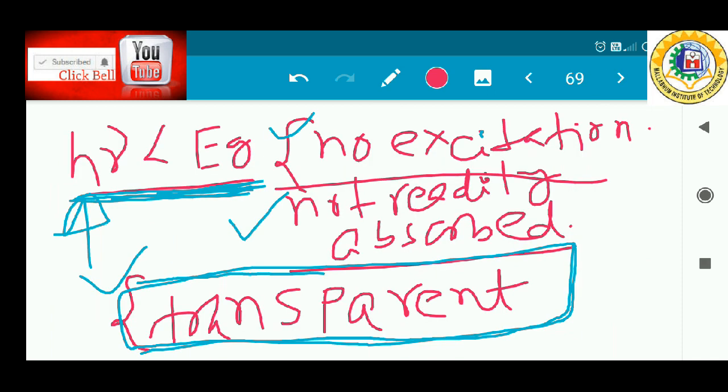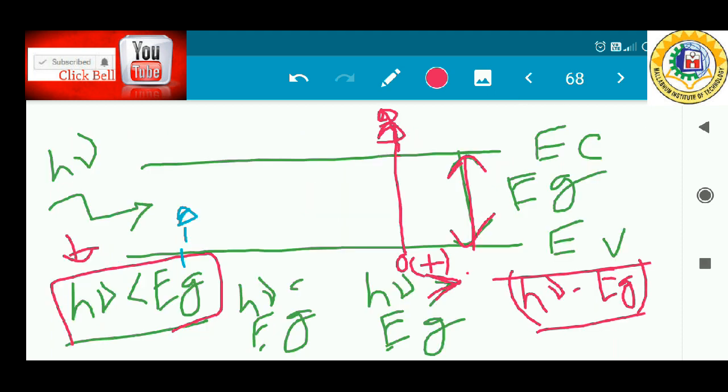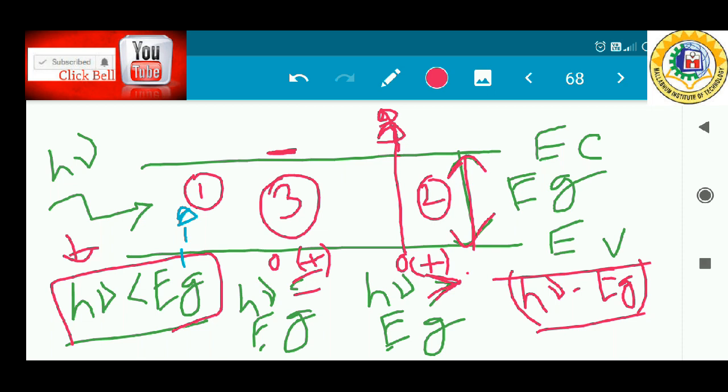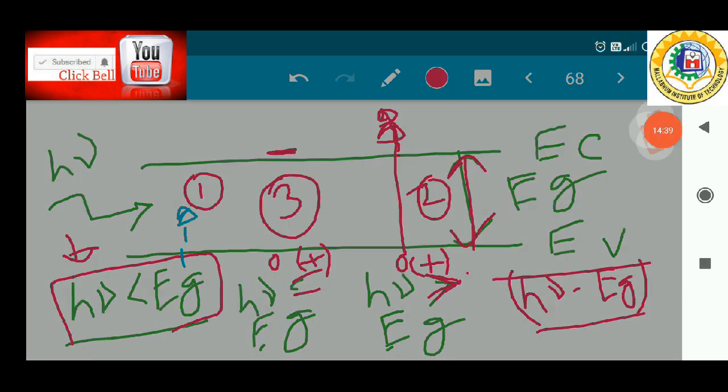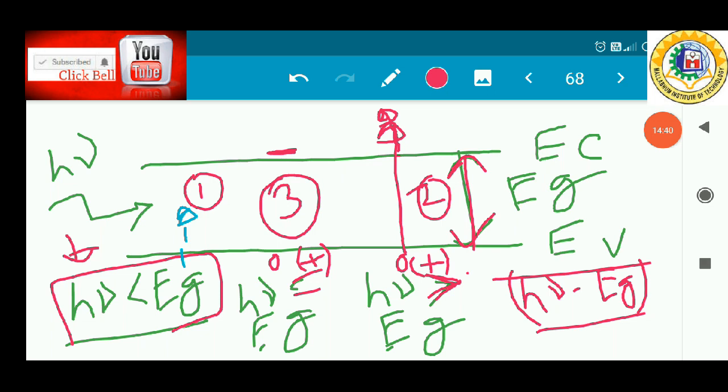Now whenever the photon energy is just equal to the band gap energy, then what happens? There is a generation of a hole here and the electron has just reached the conduction band. So this is the 3rd case. This is 1, this is 2 and this is 3. Here in this case the photon energy is much higher than the band gap energy, so the electron gains some amount of kinetic energy.